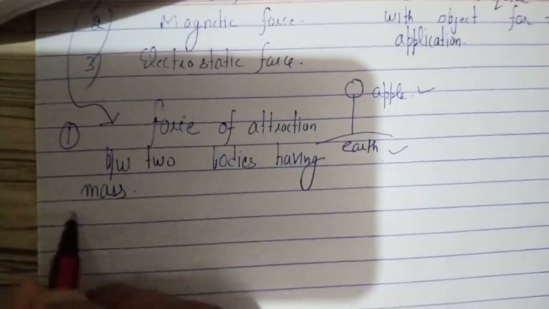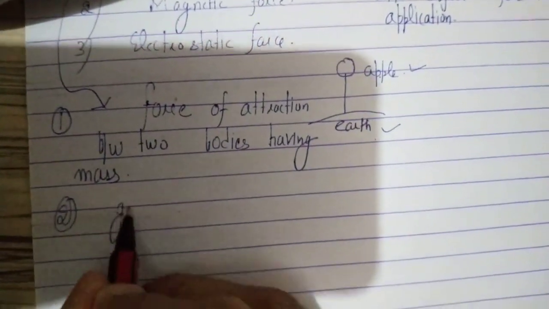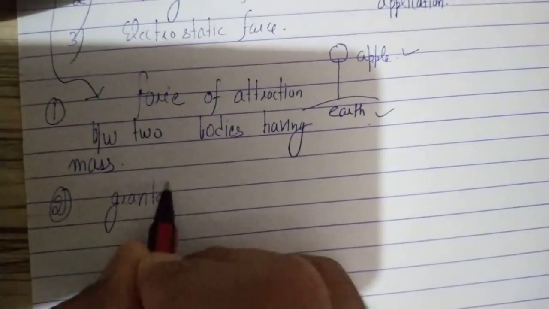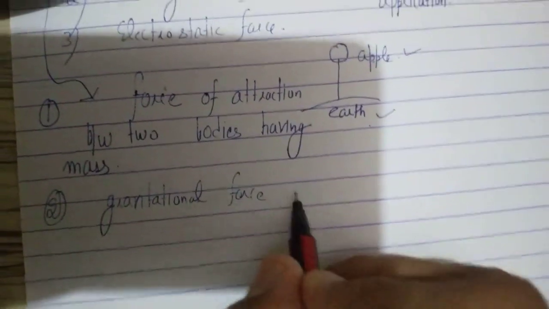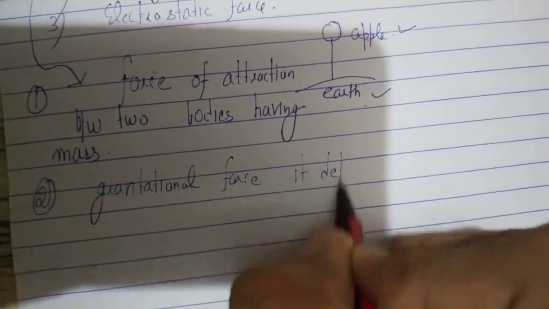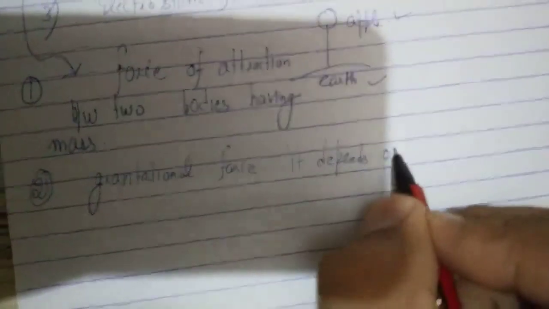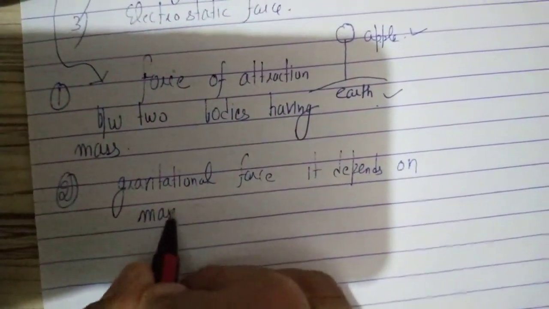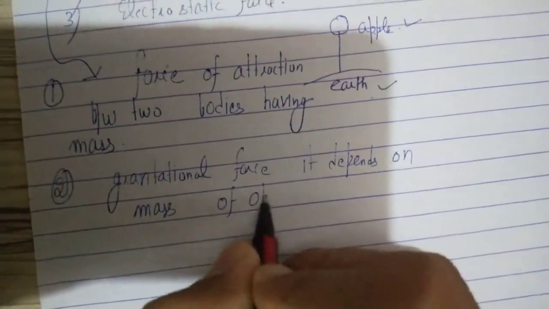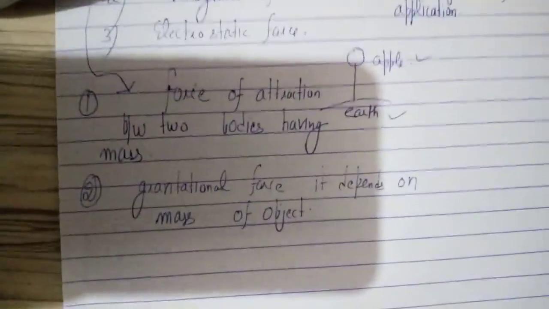The second concept of gravitational force is that it depends on the mass of the body. That means it depends on the mass of the object. If an object has more mass, gravitational force will be stronger.